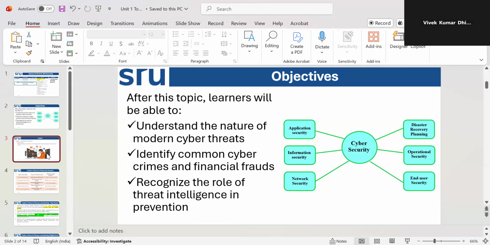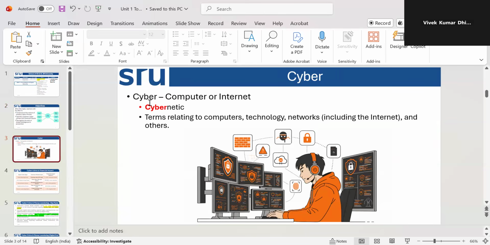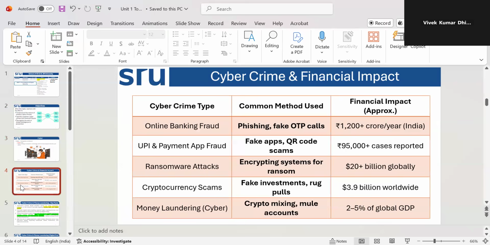As we discussed already, cyber means controlling and netics means internet, so these are terms relating to computer technology and network security. In the current scenario, we see many different types of cybercrime. We will go slowly through how the first cyber threat, the first cybercrime, was. But currently, what kind of cybercrimes are going on? This slide covers those details.